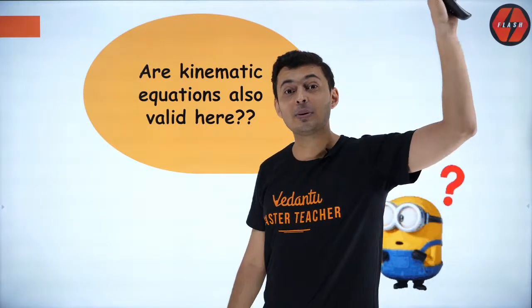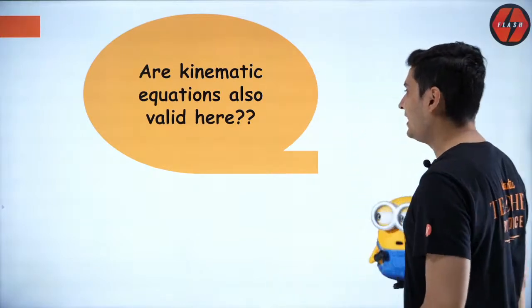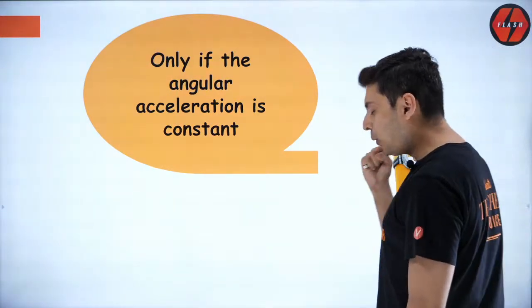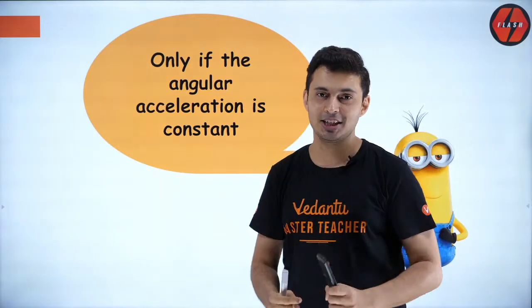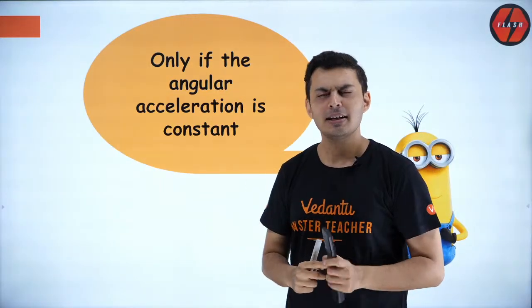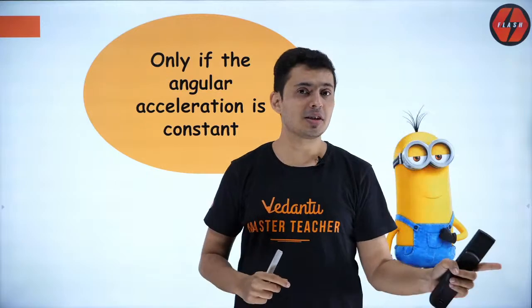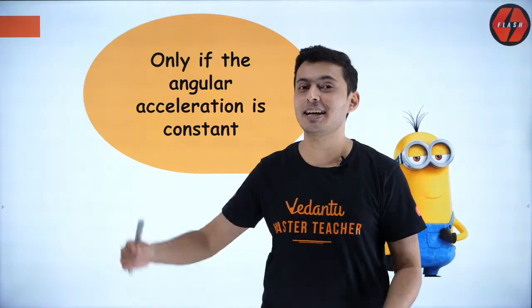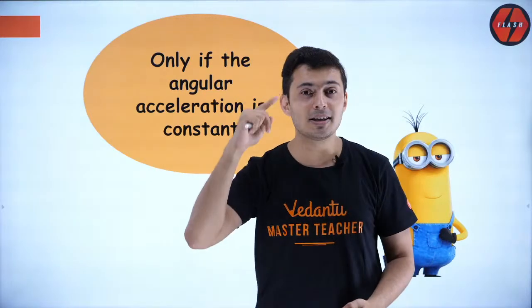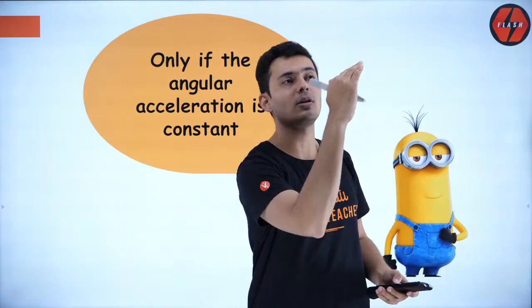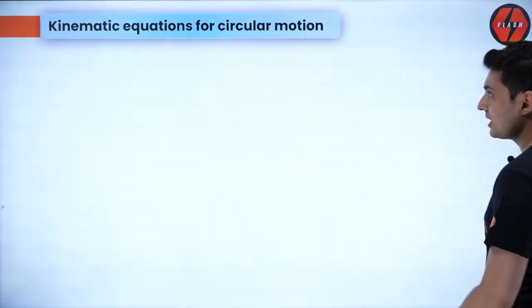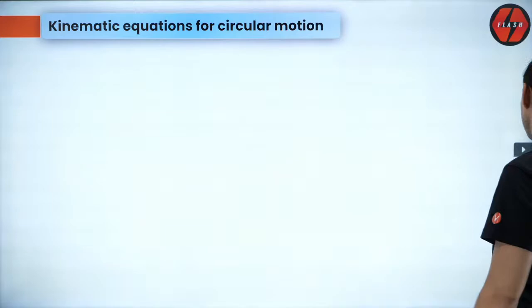Yeah, your kinematic equations. I feel that yes, it should be valid only if acceleration is constant angular wise. Just like all those equations were valid when a was constant, similarly you will have equivalent equations when alpha is constant. Constant rate of increase of velocity. Only then you will have these kinematic equations. So what would be the kinematic equations?